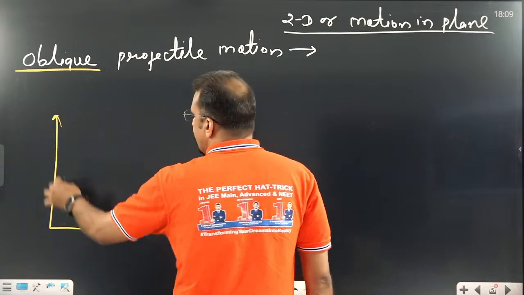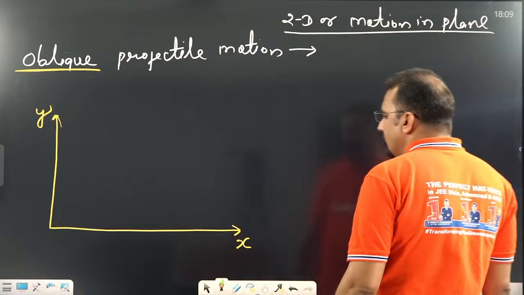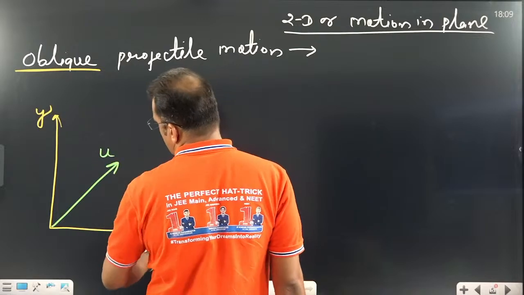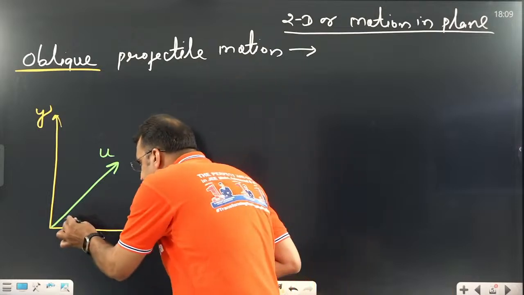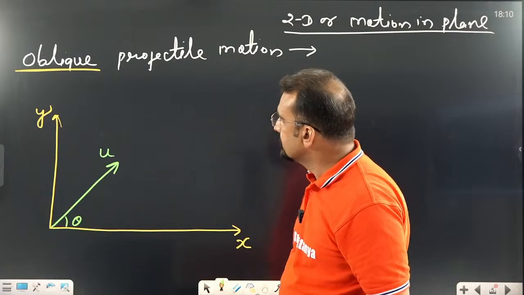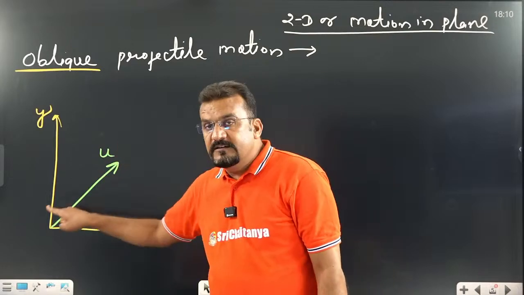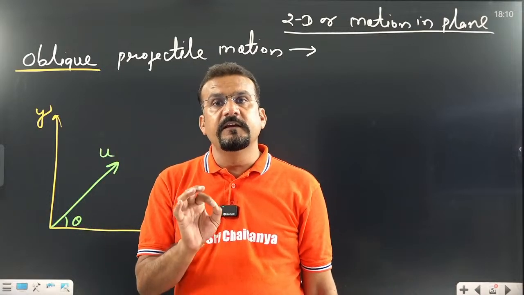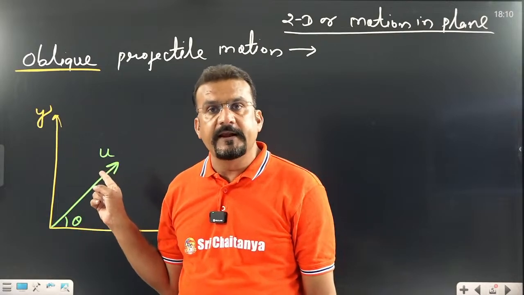See, this is the y-axis, this one is the x-axis. Let us assume we throw a ball giving a velocity u to this ball. This is velocity u. What is going to happen? This is very important. Let us assume this angle is theta. What the path is, we will discuss later. The thing is that in this case, if u is the initial velocity, we are unable to understand velocity like that, because we know vectors. That means we resolve this vector on the x-axis and y-axis, so we can get a better idea about the motion.